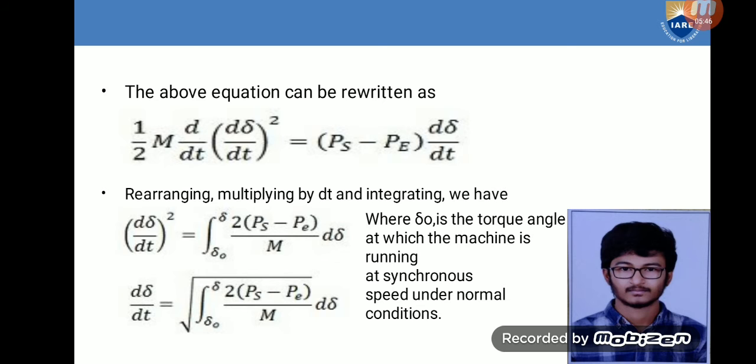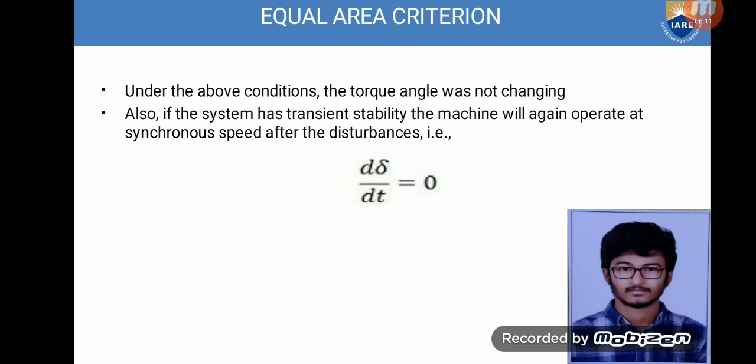whereas Ps minus Pe gives us the accelerating power. The integration of the accelerating power with respect to delta, under the limits of delta naught to delta, must be 0. As we discussed, under the above conditions, the torque angle was not changing. Also, if the system has transient stability, the machine will again operate at synchronous speed after the disturbances. That is, d delta by dt equals 0.